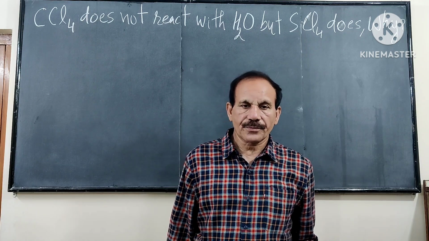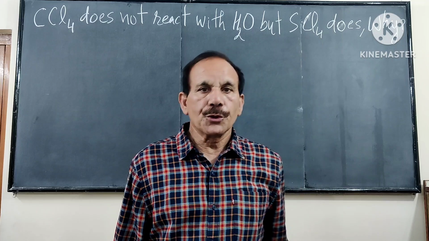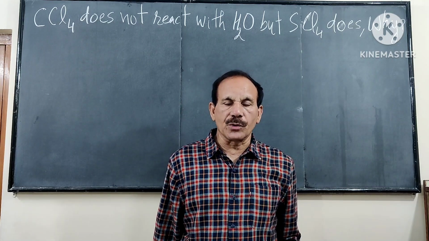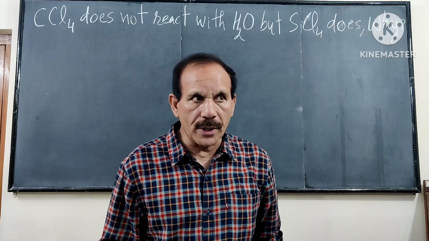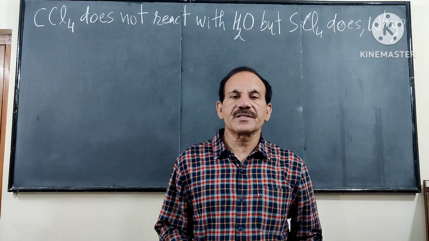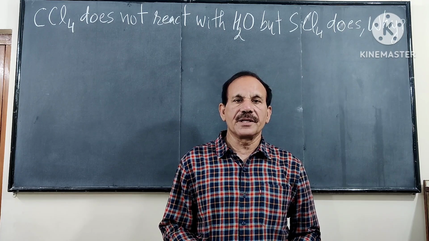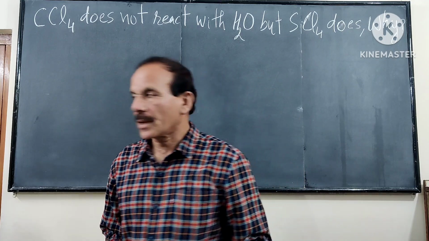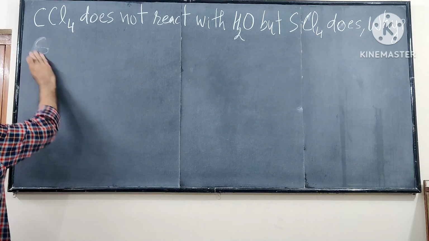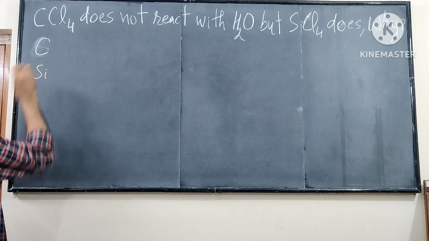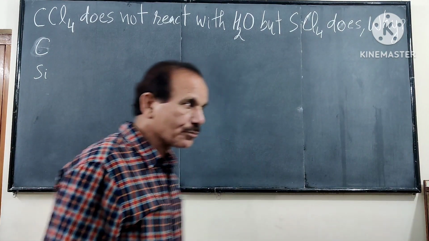Hello friends, in this video we will discuss two very important questions or queries about two compounds. First is carbon tetrachloride, second one is silicon tetrachloride. Carbon and silicon are the first and second members of the same family.